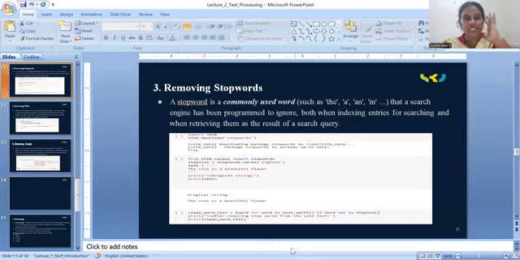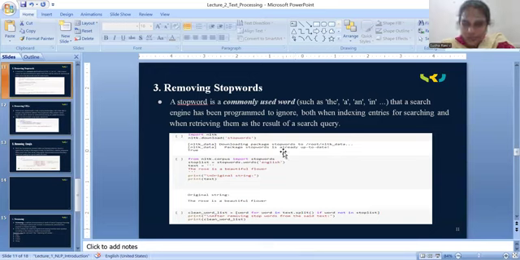So the difference is very clear with stop words and after removal of stop words. After removal of stop words, it is just like a direct query where you get the information clearly. So that is removal of stop words.